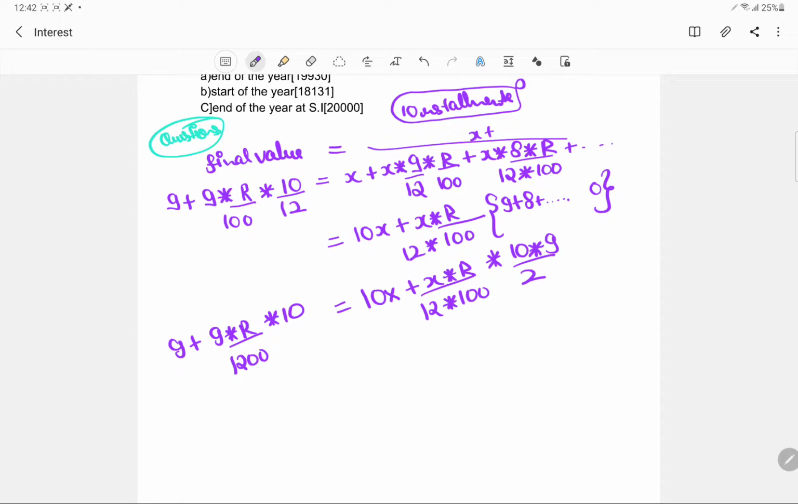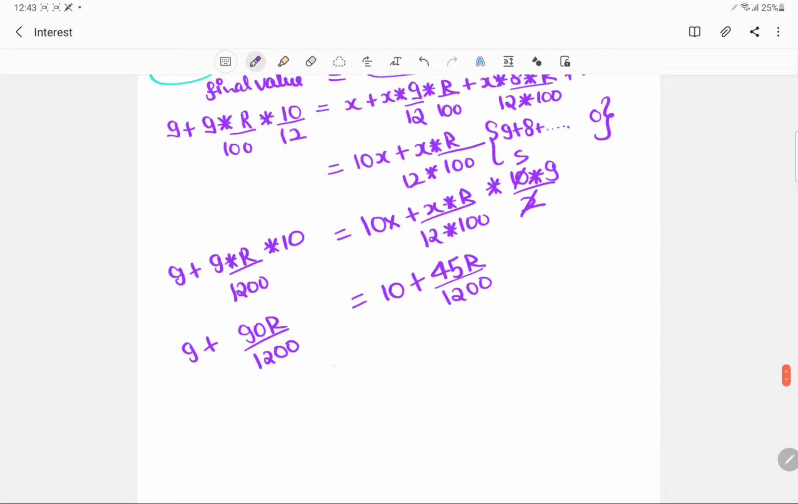Okay, now let's replace the value of x. So this is 10, and this is like 5, so this is like 45 r upon 1200, and this is like 90 r upon 1200. So this will come out to be 45 r upon 1200 is equal to 1, and r is nothing but 1200 by 45.